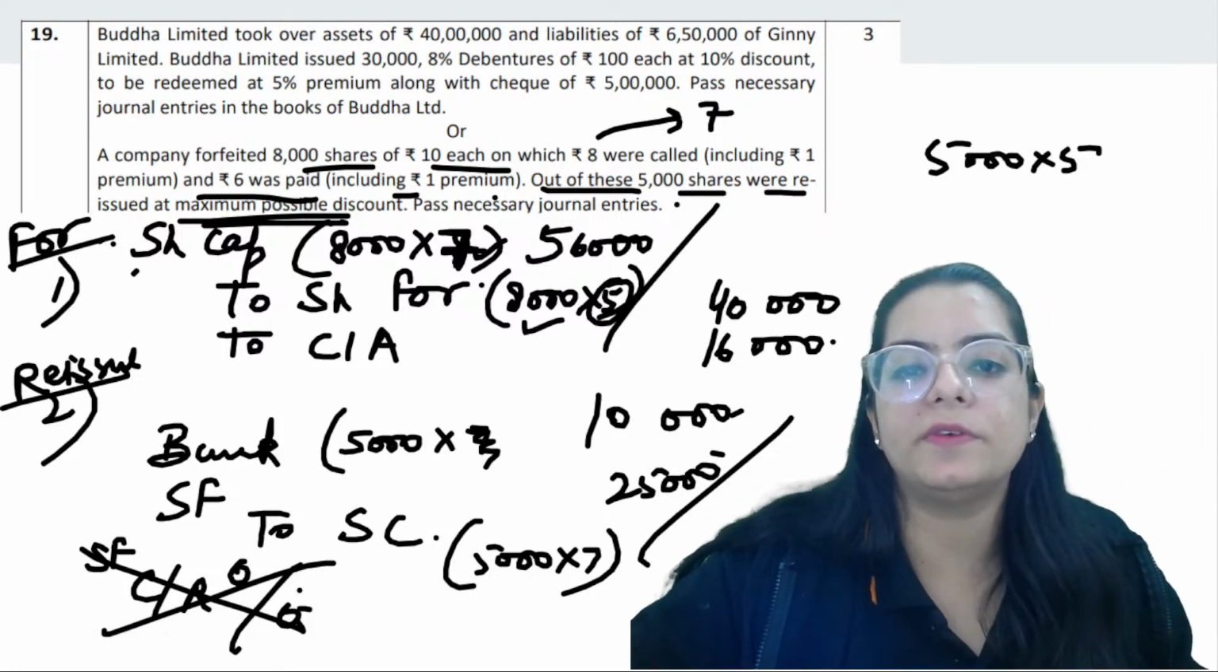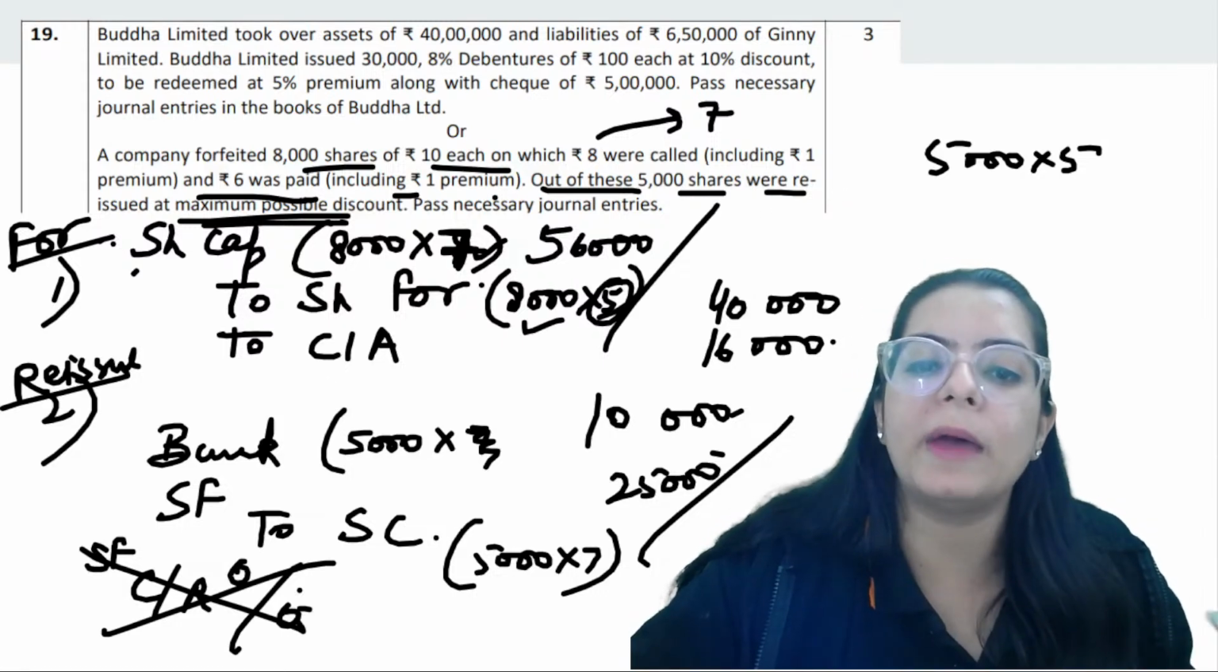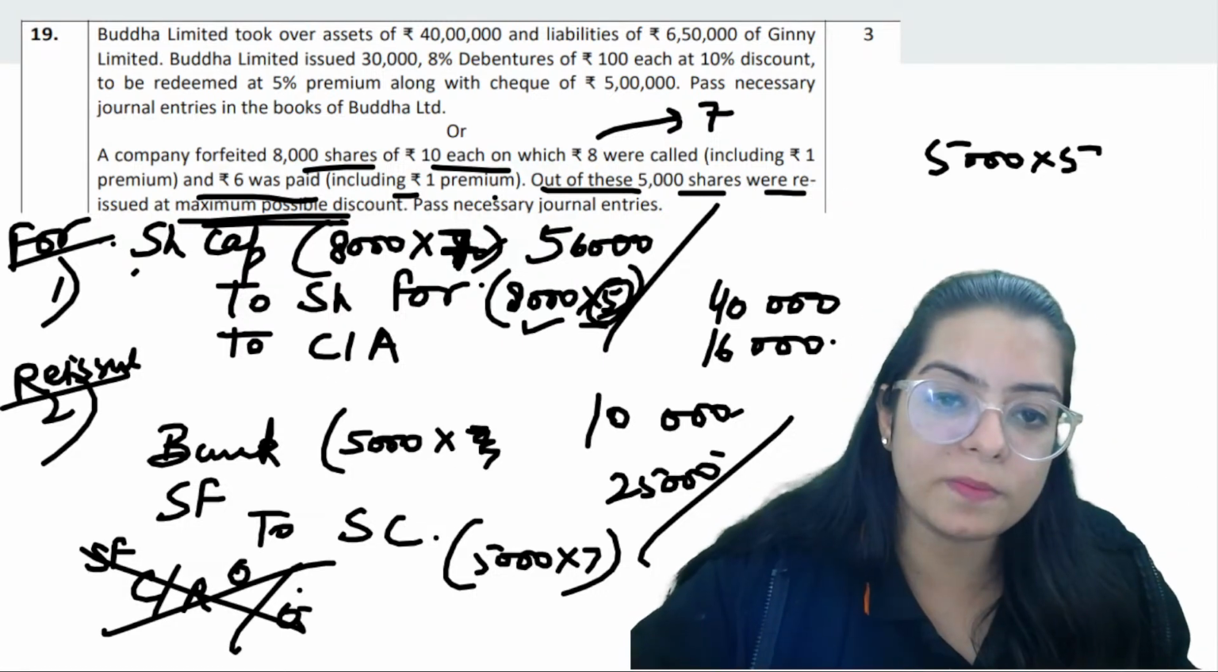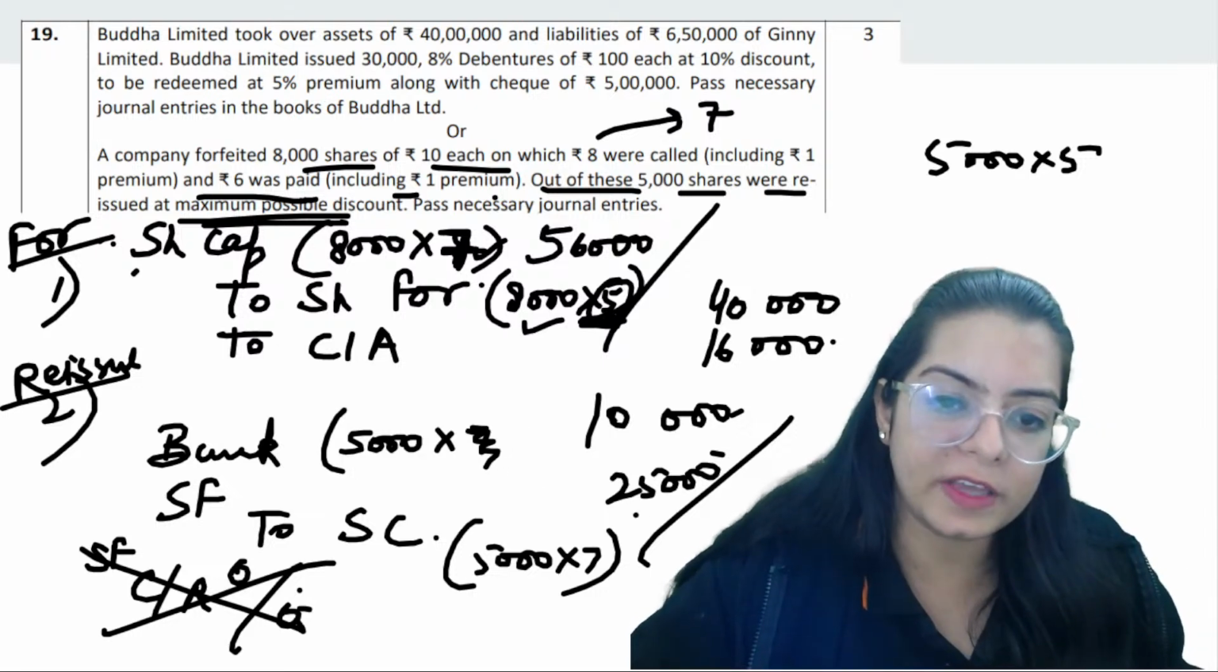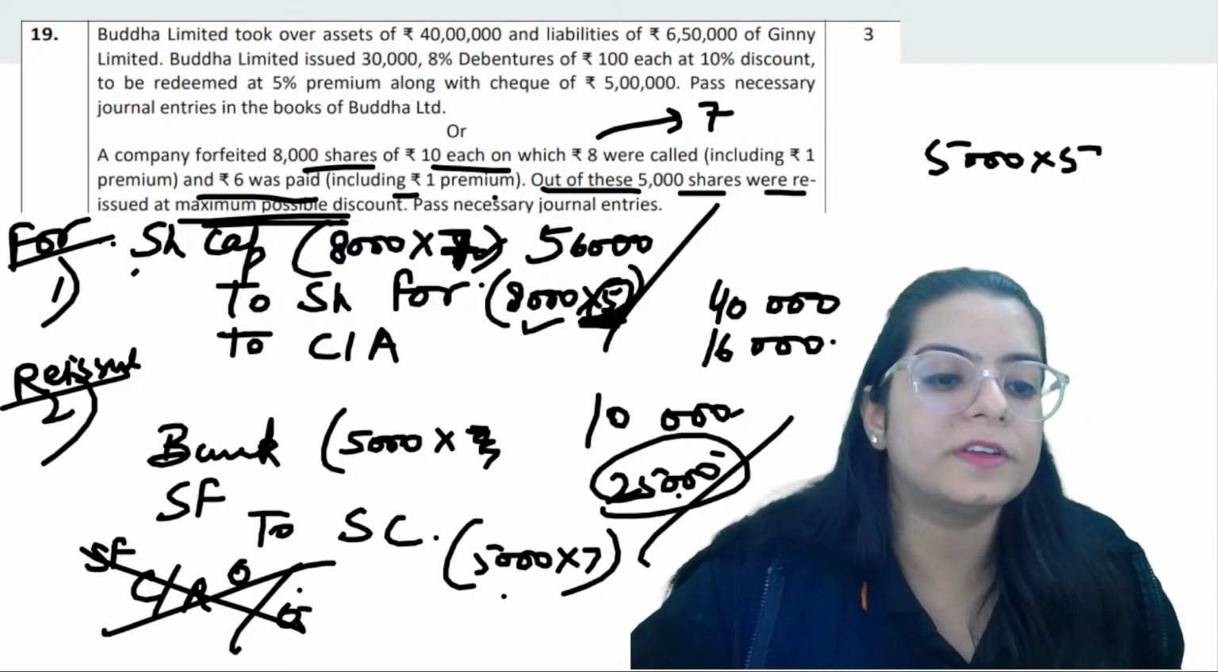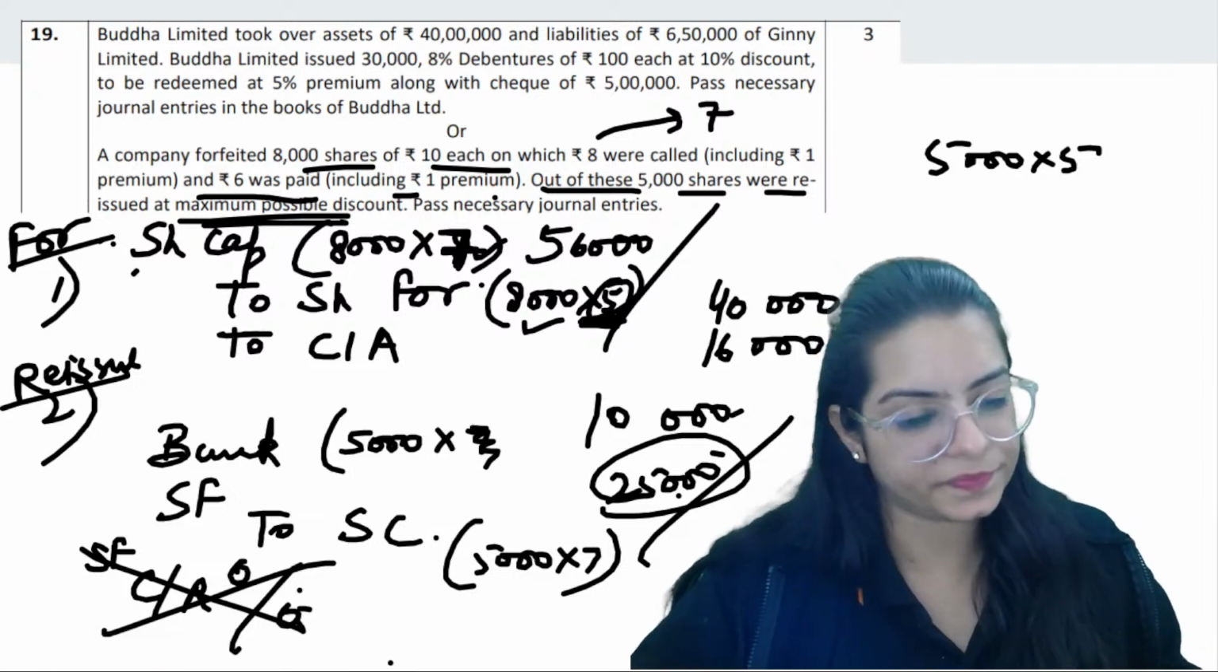And then the entry was that 5,000 shares were issued at maximum possible discount. Maximum possible discount was 5. So we gave the maximum discount. So nothing is going to come in capital reserve.